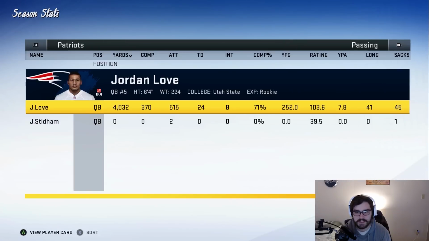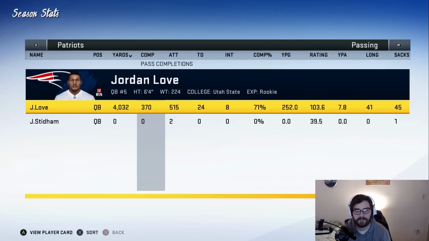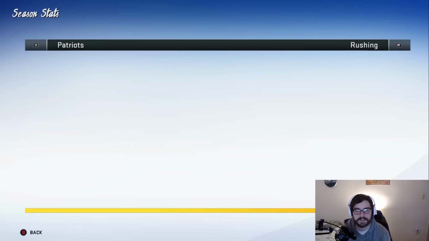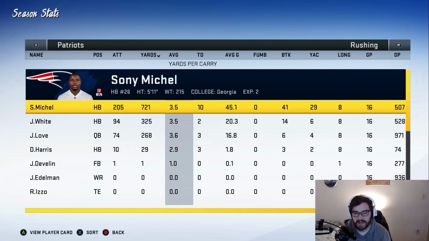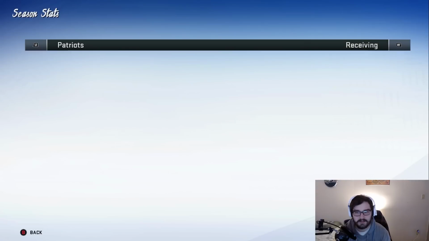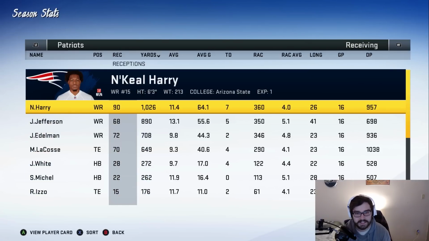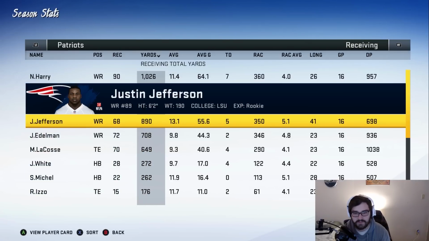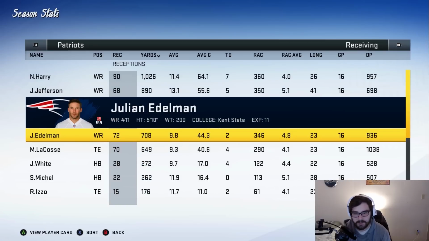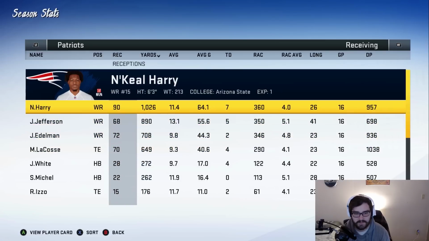Jordan Love had over 4,000 yards, 24 touchdowns, 8 interceptions. That's a really good rookie season to have. Hopefully his touchdowns can go up as he progresses. Rushing-wise, Sony Michel had a lot of touchdowns but struggled on the ground. 3.5 yards per carry isn't ideal. N'Keal Harry had a really good season, 90 catches, over 1,000 yards. Justin Jefferson had a good rookie year as well. Julian Edelman kind of taking a step back there. Matt LaCosse gets 4 touchdowns.